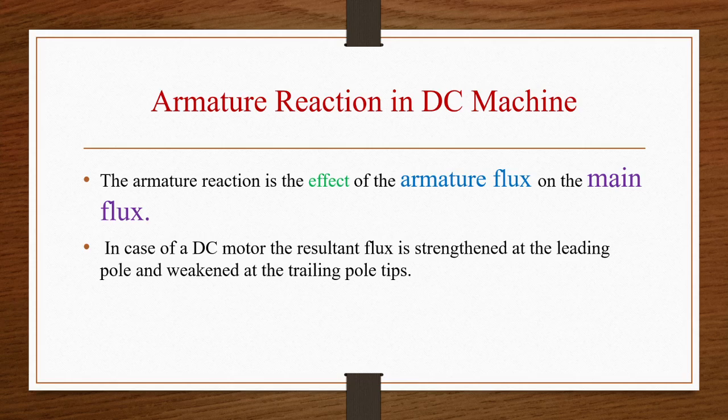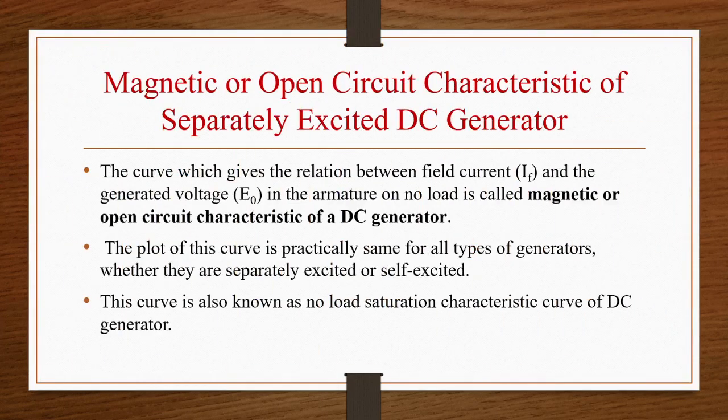Two disadvantages are happening because of this armature reaction. First, distortion of the main flux is happening. Second, the voltage is getting reduced. So these are the two effects of armature reaction.